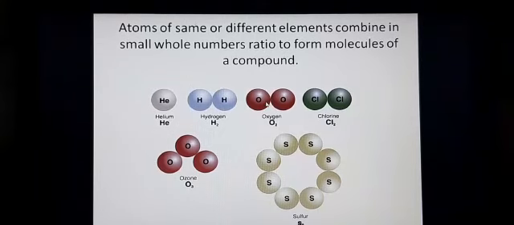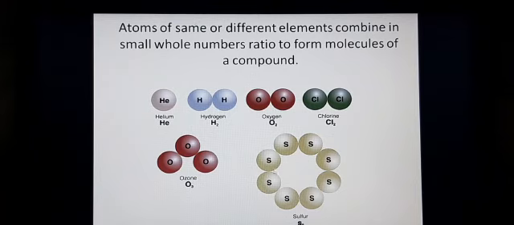If you take oxygen, here also only two oxygen atoms come together. That's why we always write O2. Why do we write O2? Because oxygen is always in the form of two atoms. There, two atoms have combined to form an oxygen molecule. Here chlorine atoms combine to form Cl2, that is the chlorine molecule. Here we have three oxygen atoms, that is O3. O3 is also called ozone. So this is an oxygen molecule, and this is another oxygen molecule.